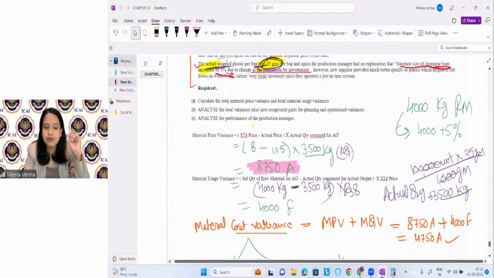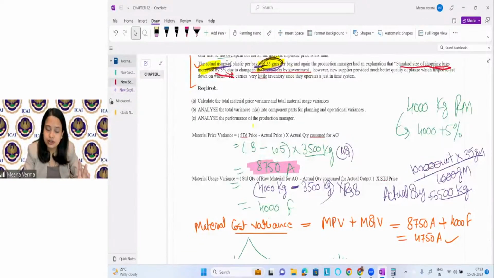So here with the help of planning variance, we are trying to find out how much the senior level management, the strategic level managers, is responsible here, right? For that reason, we are finding it here. Analyze the performance of the production manager. All right. Now, production manager means the person who is producing the goods. He is responsible for the raw material consumption. Purchase manager is responsible for purchase of raw material. Okay. So the point is that if you see here, the production manager is producing the goods using just-in-time system, using lean system, and should be efficient, right?